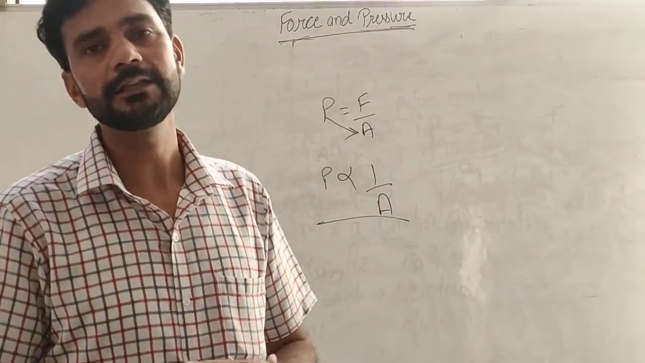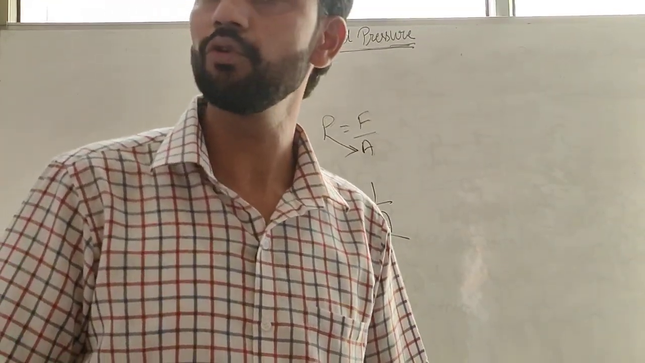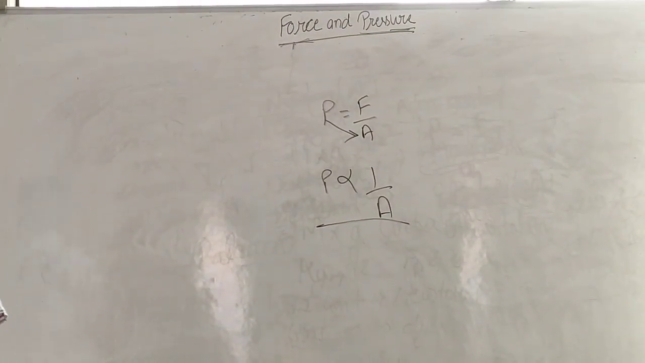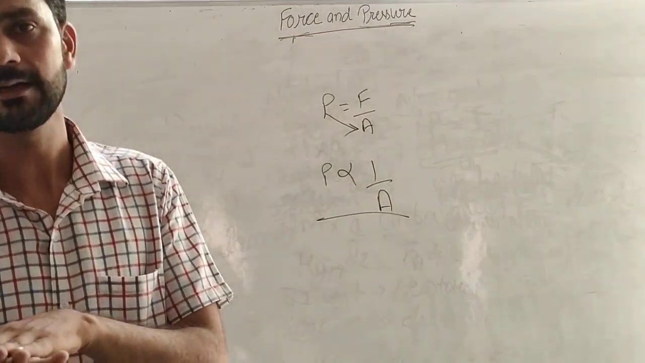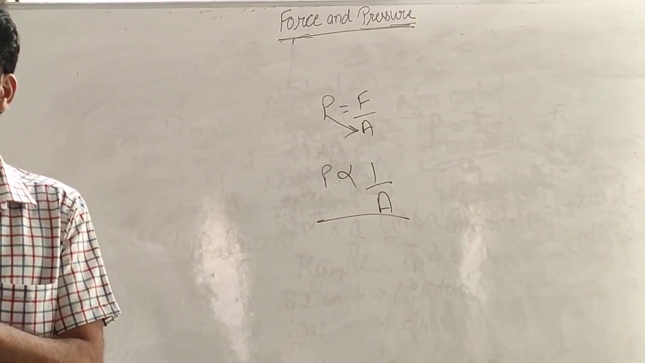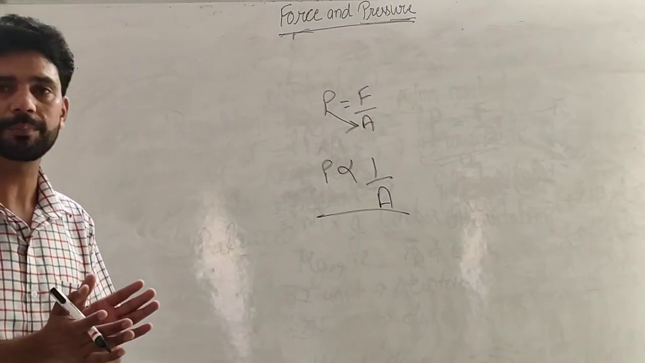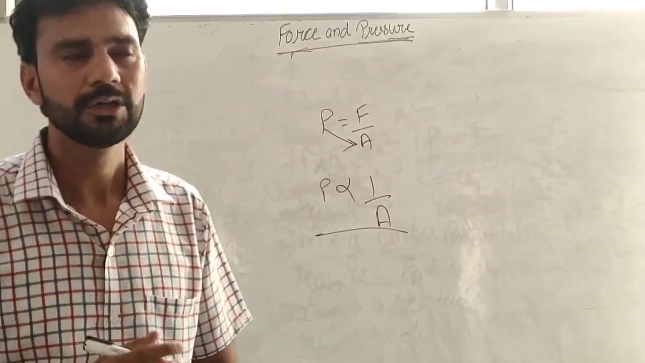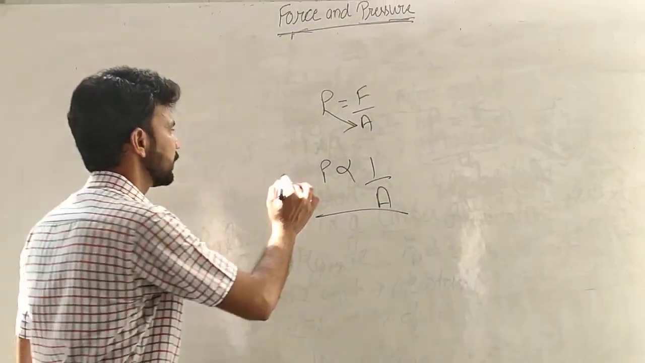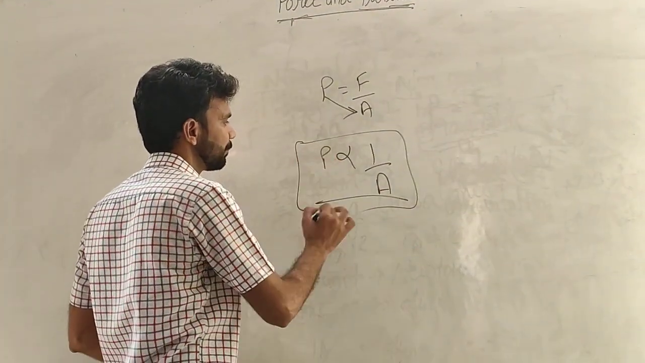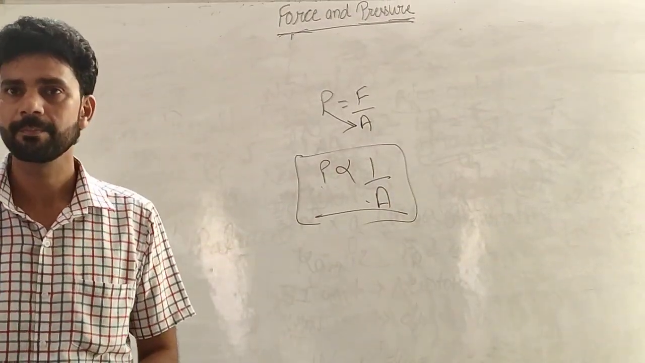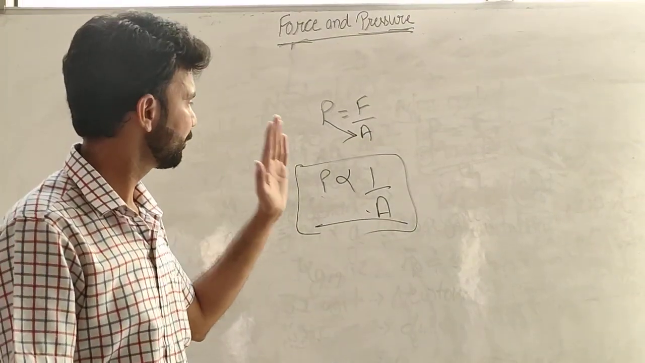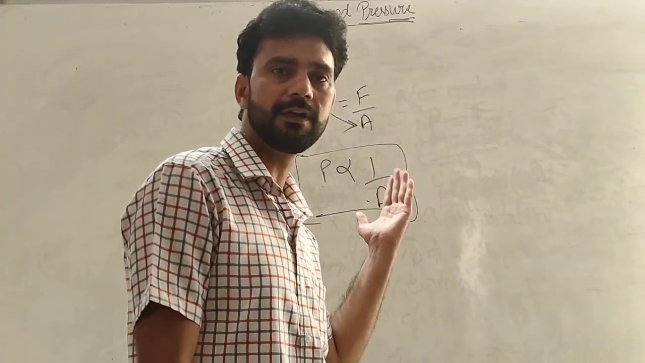A camel can easily walk in the desert while a horse cannot. Why? Because in a camel the foot is flat and the area of contact is more, so it will exert less pressure, so it will not get stuck in the ground and a camel can easily walk. So these examples prove that pressure is inversely proportional to area. If area increases, then pressure will decrease. If area decreases, then pressure will increase.